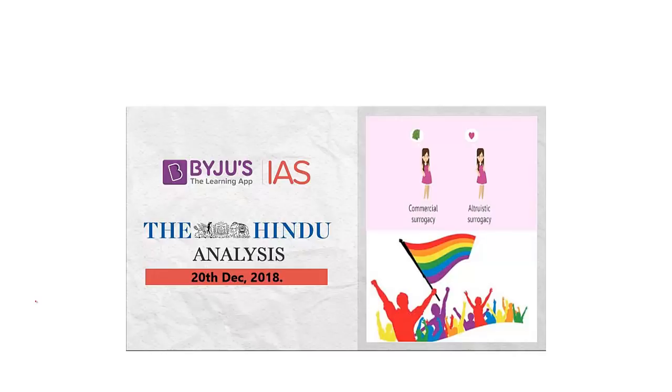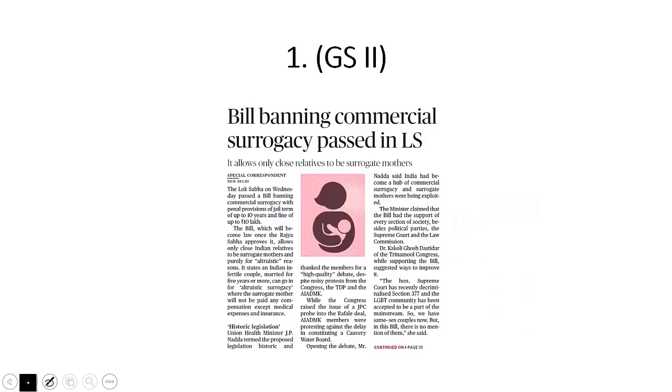Let's get started with the analysis of today's The Hindu newspaper, beginning with a news item on page number 1 of the Delhi edition of The Hindu, relevant for your GS paper 2. Bill banning commercial surrogacy passed in Lok Sabha. Now let's understand this newspaper article in great detail.